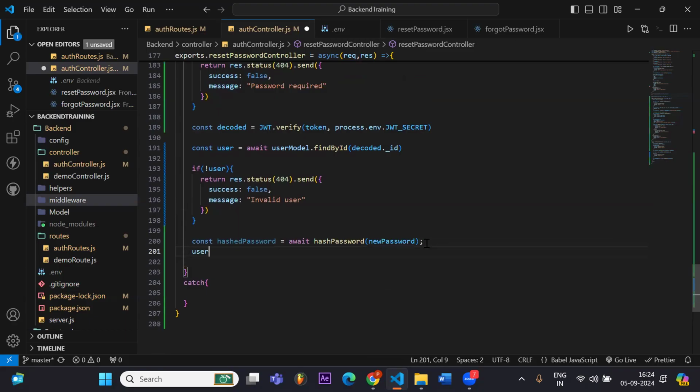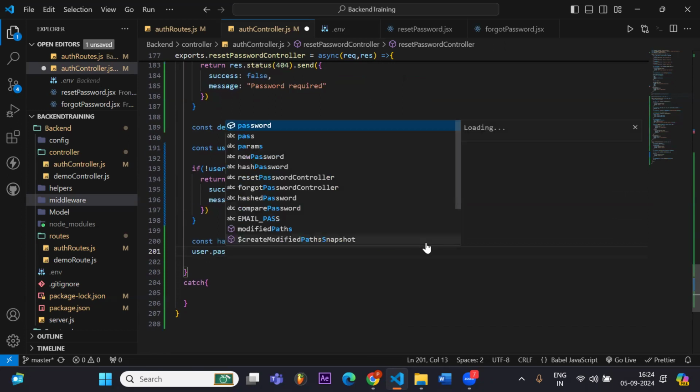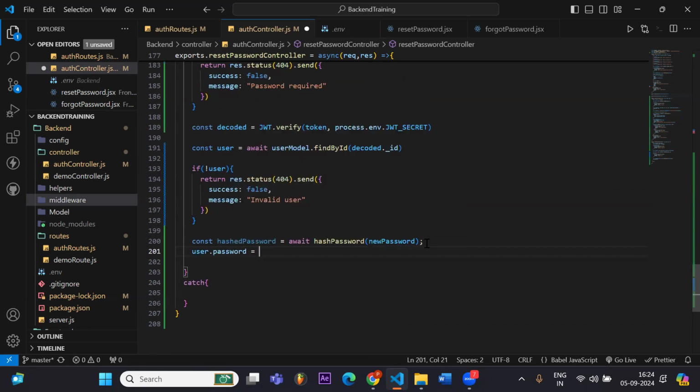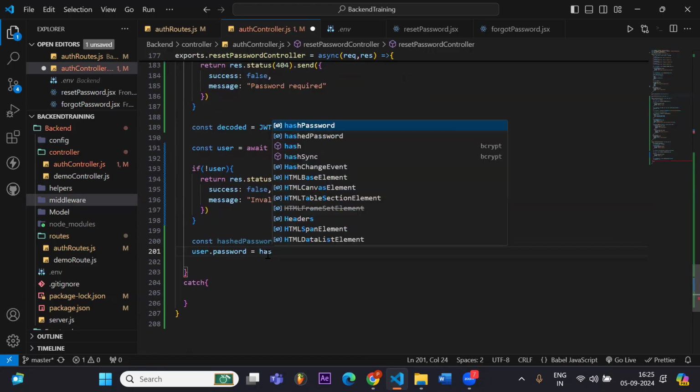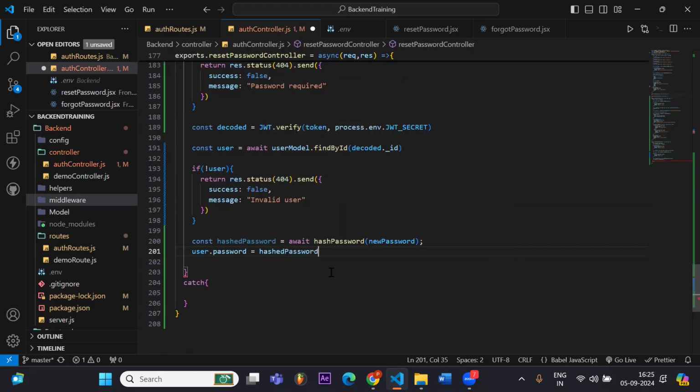Now we will set our user.password. user.password is our old password. Then we will replace our old password with the new hashed password. After it gets hashed, we will save it.